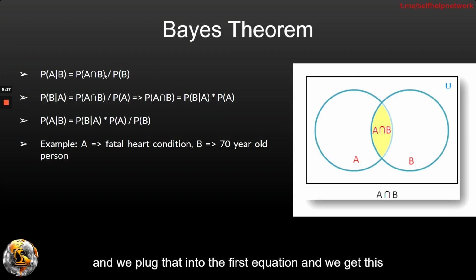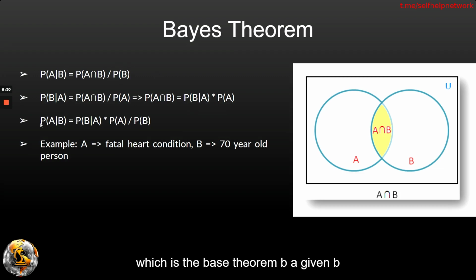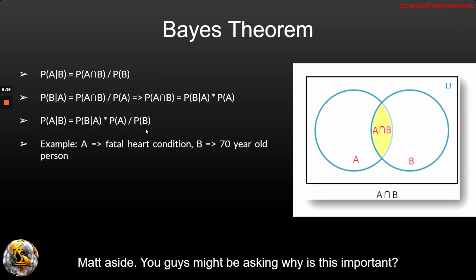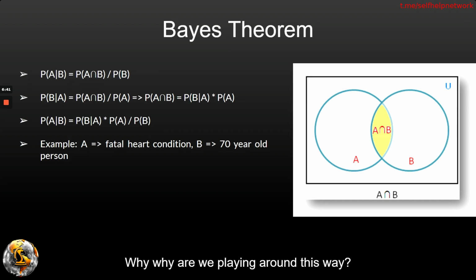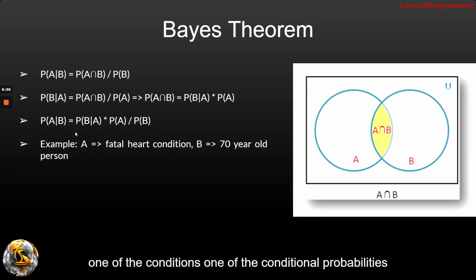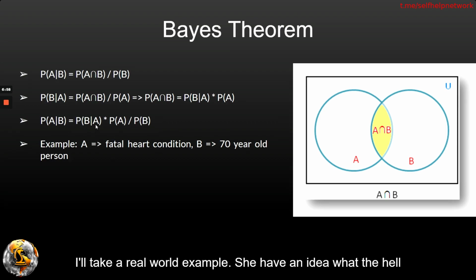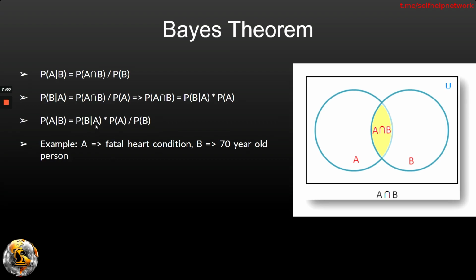And we plug that into the first equation and we get this, which is the Bayes theorem. P(A|B) equals P(B|A) multiplied by P(A) divided by P(B). Now, math aside, you might be asking, why is this important? Why are we playing around this way? We are playing around this way because in the real world, based on historical data, it is possible to calculate one of the conditional probabilities. I'll take a real world example so you have an idea of what I'm talking about.